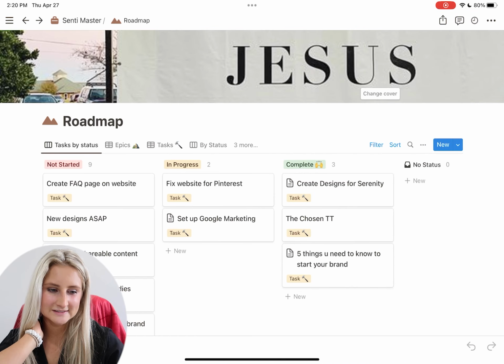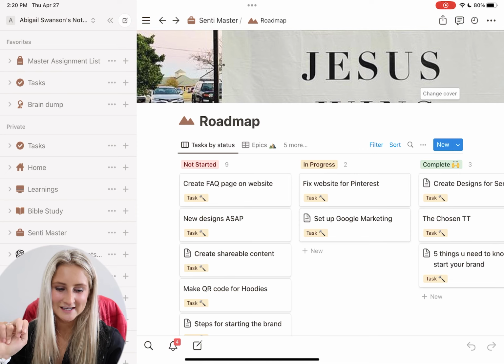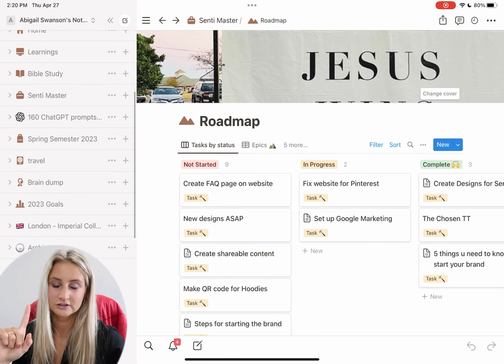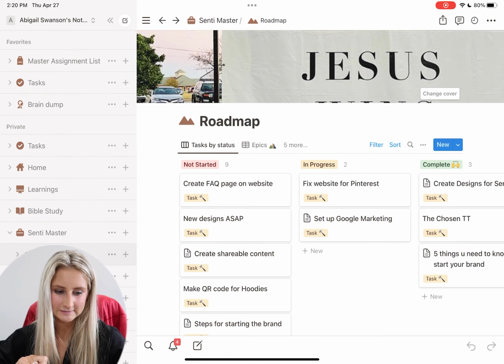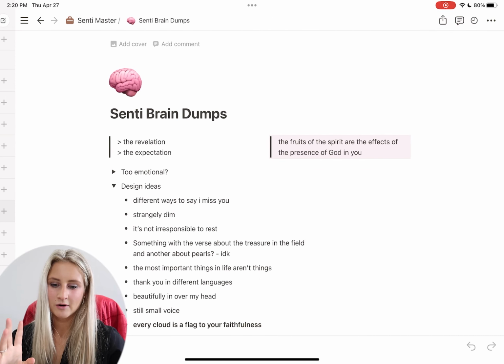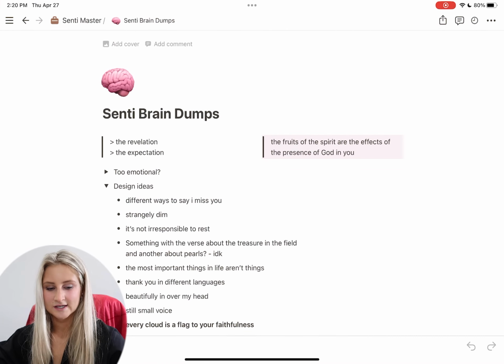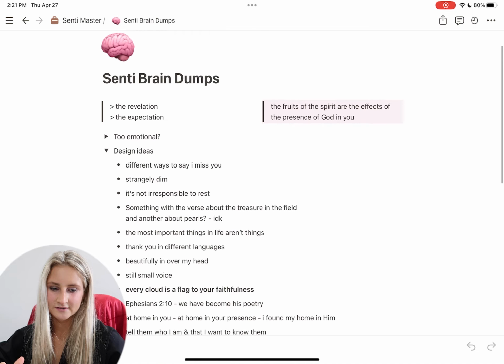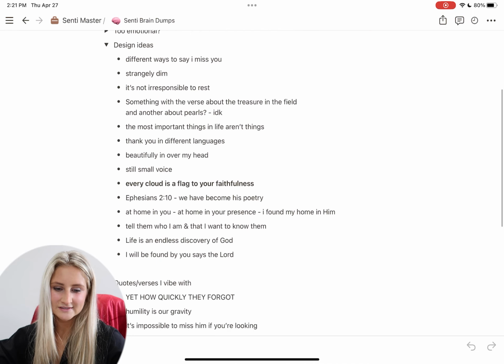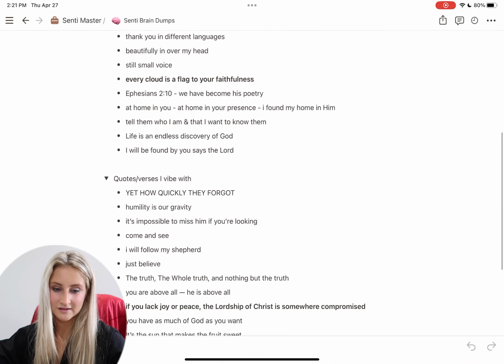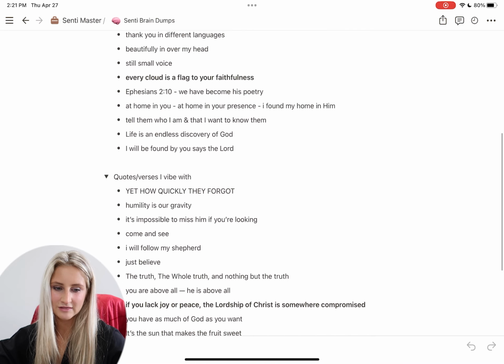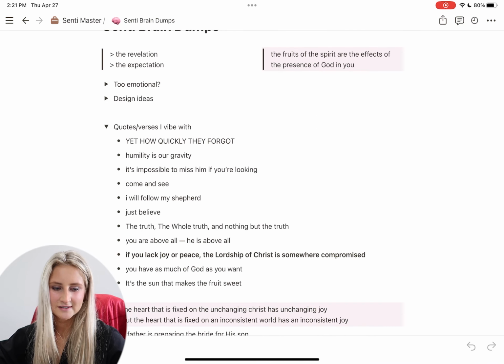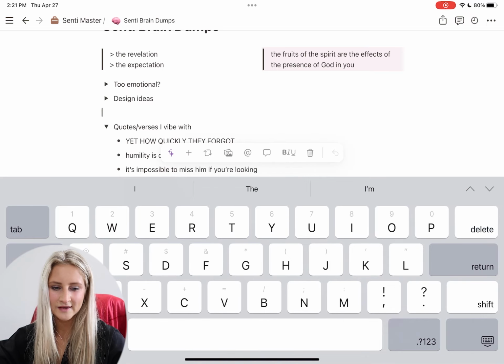And then lastly, my second favorite page, I've also used this one probably the most, if I'm honest, is my brain dump. Because I'm always trying to think of new designs, I have different quotes in here. Design ideas. So this is just a compilation of quotes and things that I've come up with over the past, or just thoughts the Lord gave me, and I didn't have an exact quote with it. It was just a thought.